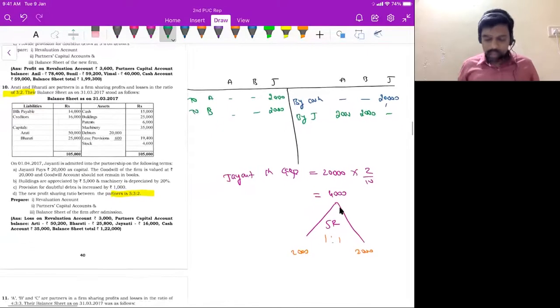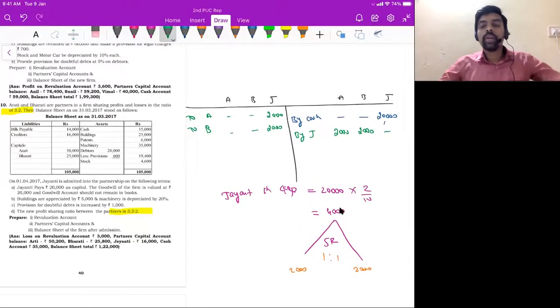Quickly, I will revise question number 10 again, a quick recap. In question number 10, new partner is Jayanti. She brings only capital. She did not bring anything towards goodwill. Correct? So the total goodwill is 20,000. Out of 20,000, find out Jayanti's share. Jayanti's share will be 2 by 10. 20,000 into 2 by 10 is 4,000. Distribute that in sacrifice ratio. Sacrifice ratio is 1 is to 1. Right? You will get 2,000, 2,000. So by Jayanti's capital account 2,000, 2,000, to Aarti's capital account 2,000, to Bharti's capital account 2,000. This is question number 10. Understood?